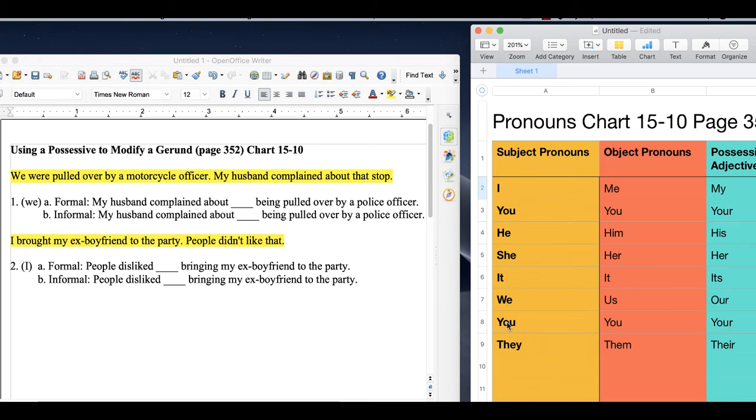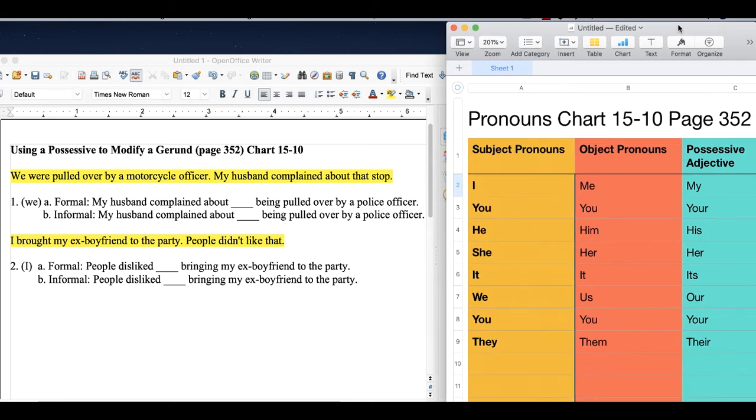Our subject pronouns come before the verb basically. And then we have our object pronouns, which come after the verb when we are the receiver of something. But we also have the possessive adjectives, and the possessive adjective is what a gerund follows that tells us we possess a certain event. It's not about us particularly, but it's about the event that we possess. So those pronouns will change.